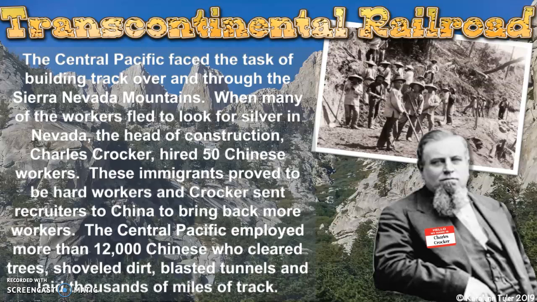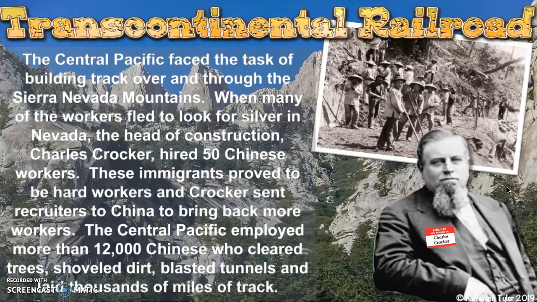So Charles Crocker got a little tired of that, and when those 50 Chinese workers proved to be hardworking and very skilled for the task, he sent recruiters over to China to bring back more workers. The Central Pacific Railroad Company ended up employing more than 12,000 Chinese who cleared the trees, shoveled dirt, blasted tunnels, and laid thousands of miles of tracks.